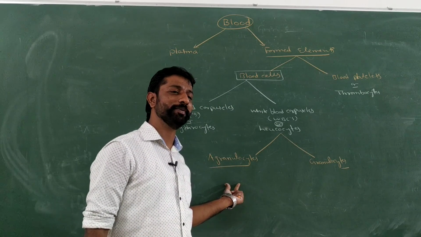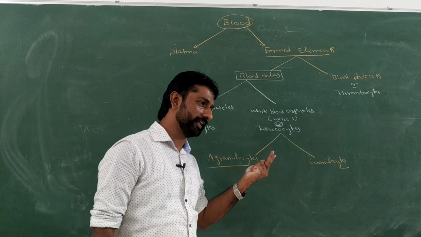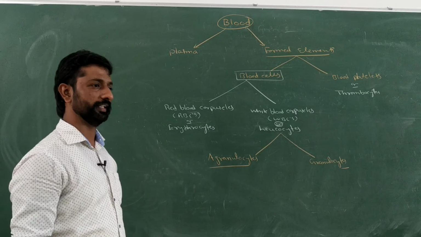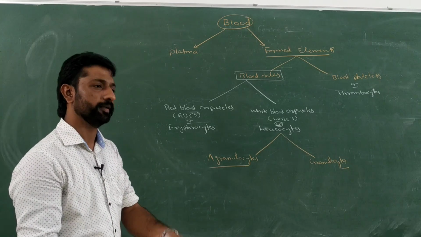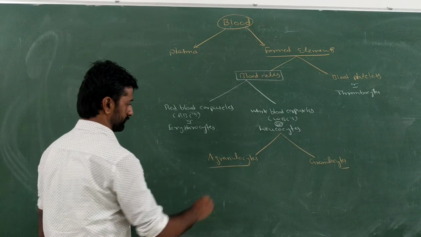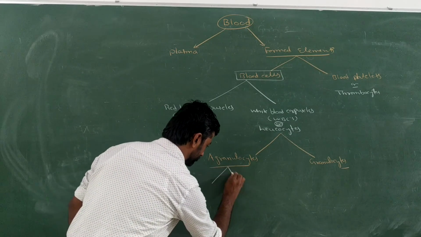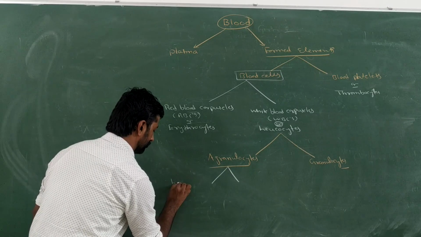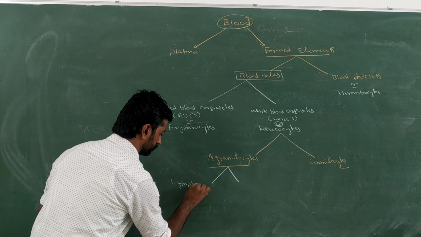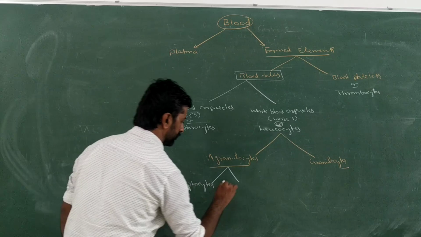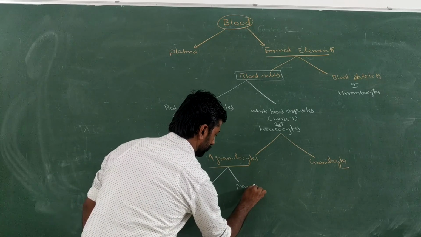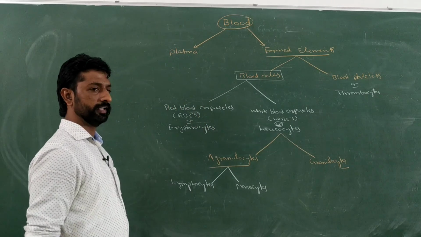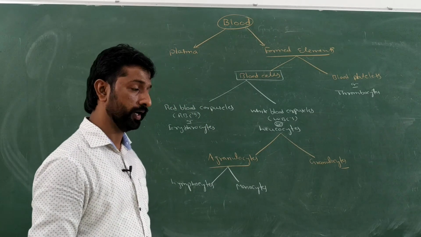How many types are there? Two or three? Two, exactly. Two only, right? What are those two? Monocytes and lymphocytes. So agranulocytes are again categorized into two types. One is lymphocytes and another one is monocytes. I will come to that part later.